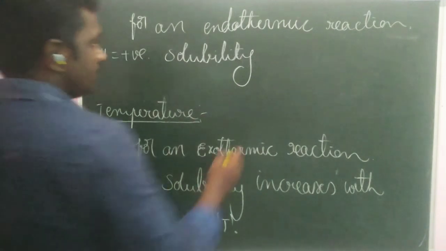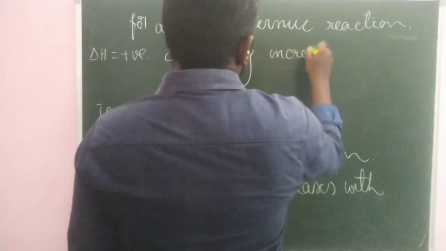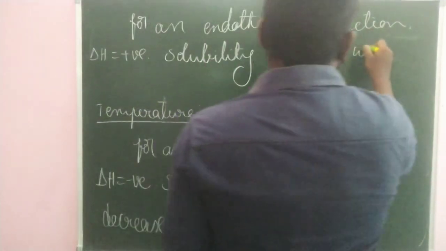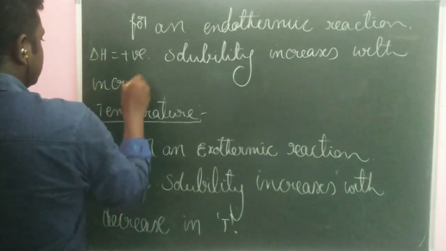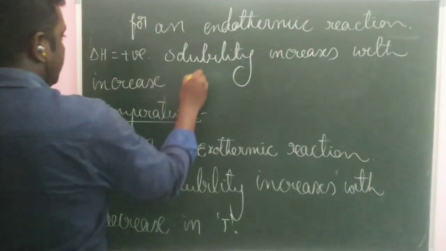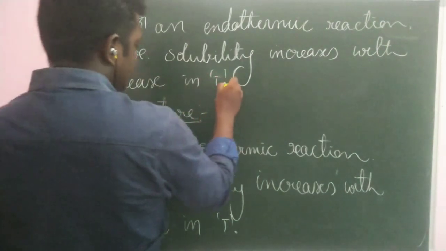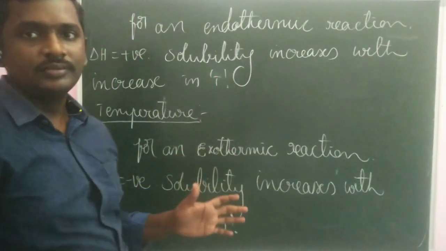There are other factors also that can influence the solubility.